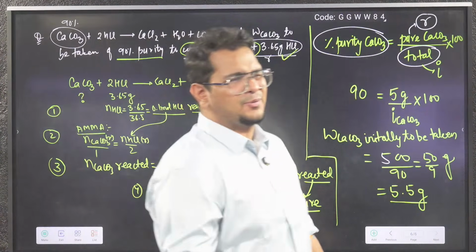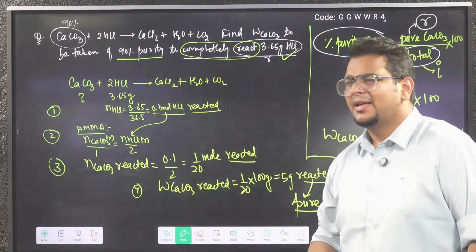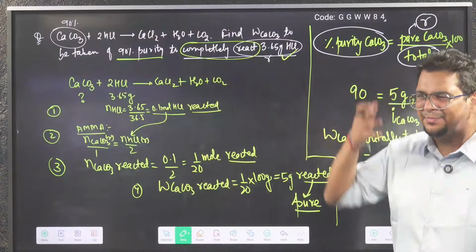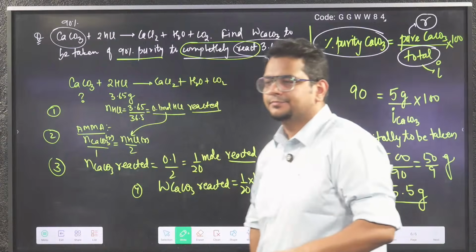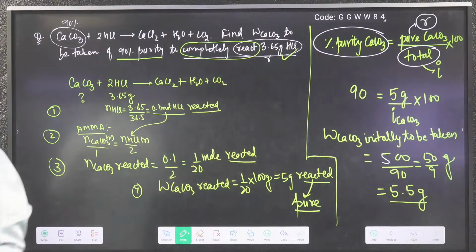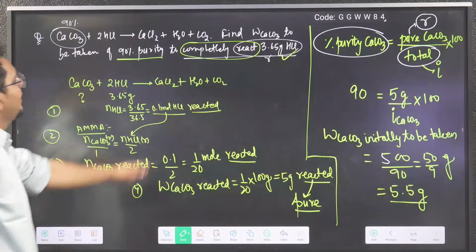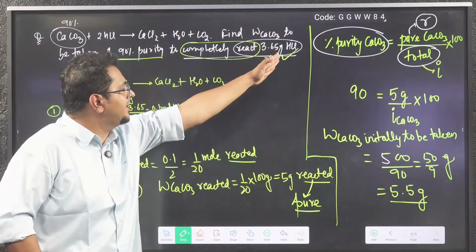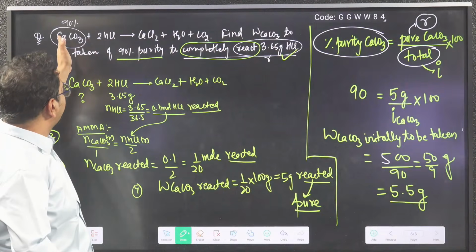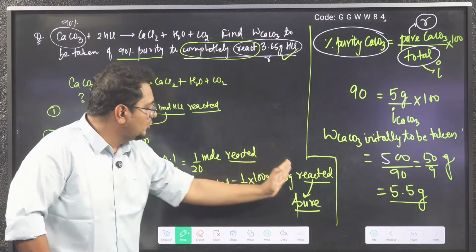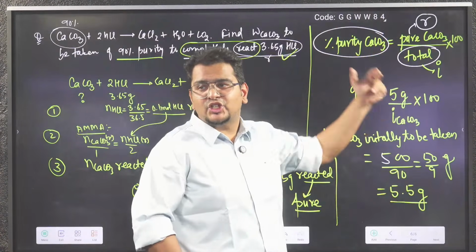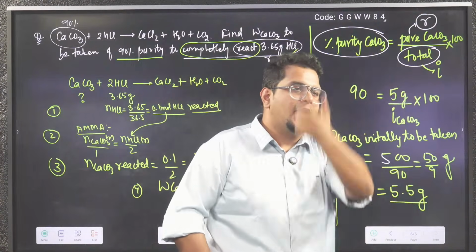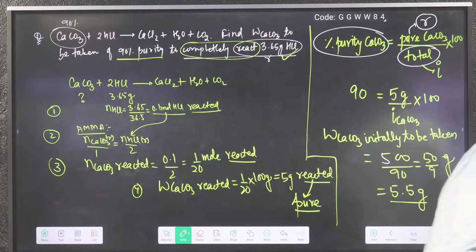Already stoichiometry is a problem, then percentage is a problem, and then yield, then composition, then purity, then what are the things they are trying to teach? This feeling should not come. So sir, what did you do? From reacted amount of HCl, I got reacted amount of CaCO3 by applying mole-mole analysis. Then I applied reacted by initial into 100 equal to percentage. I got the initial amount of CaCO3 that should be taken.